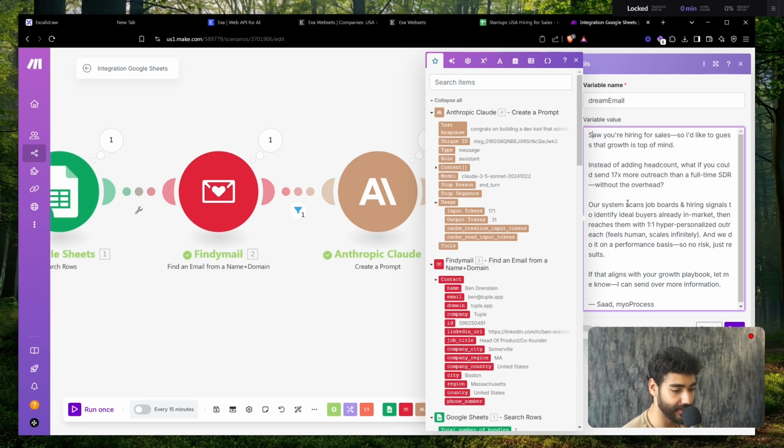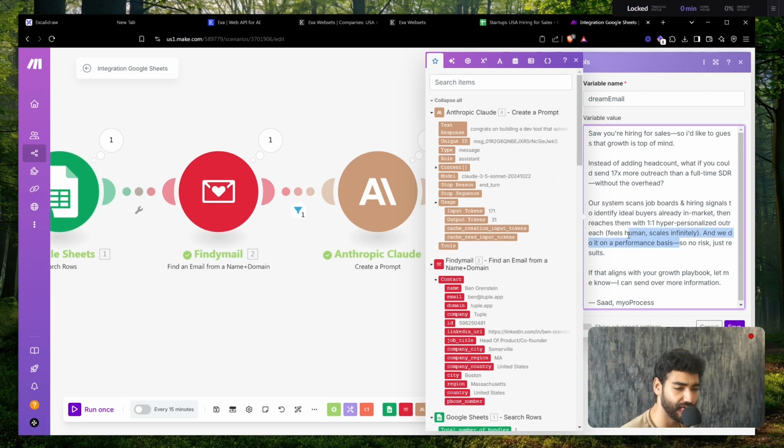Our system scans job boards and hiring signals to identify ideal buyers already in market, then reaches out to them with one-on-one hyper-personalized outreach that feels human, scales infinitely, and we do it on a performance basis, so no risks, just results. So now I have basically my risk reversal. So feel free to copy this offer. I've used this offer multiple times and I've landed so many deals. Just feel free to do that. You have my blessing. So if that aligns with your growth playbook, let me know. I can send over more information. So I'm just asking them basically if they want more information, not pushing.